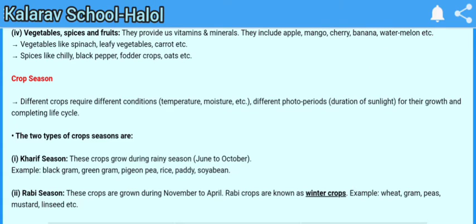Examples are black gram, green gram, pigeon pea, rice, paddy, soybean. In Rabi season, that is from November to April, also called winter crops, we have wheat, gram, peas, mustard, etc. So these are the winter crops, or we simply say Rabi crops or Kharif crops. You have to understand the seasons: the rainy season from June to October for Kharif, and the Rabi crops from November to April in winter.